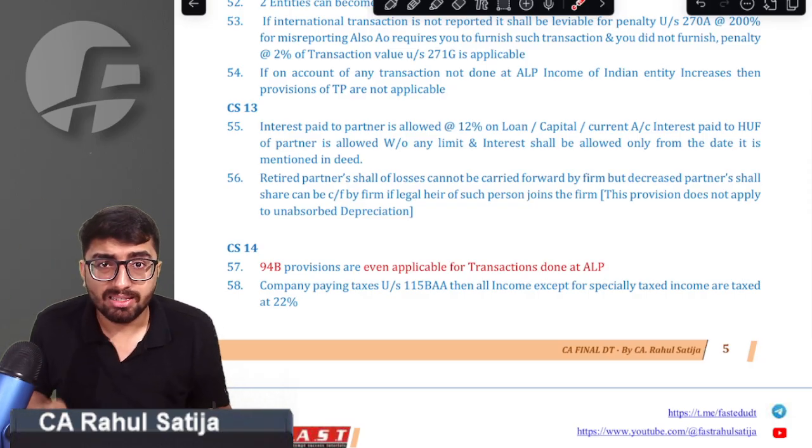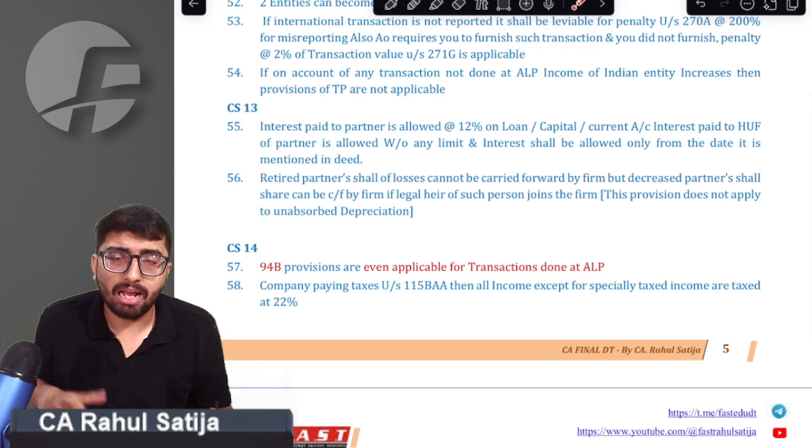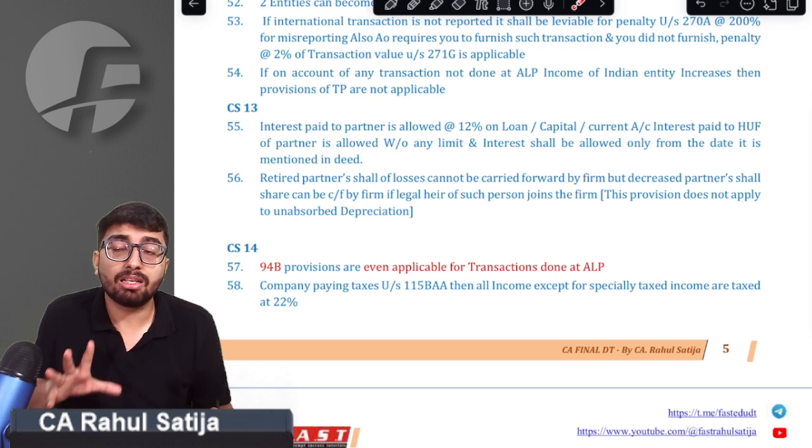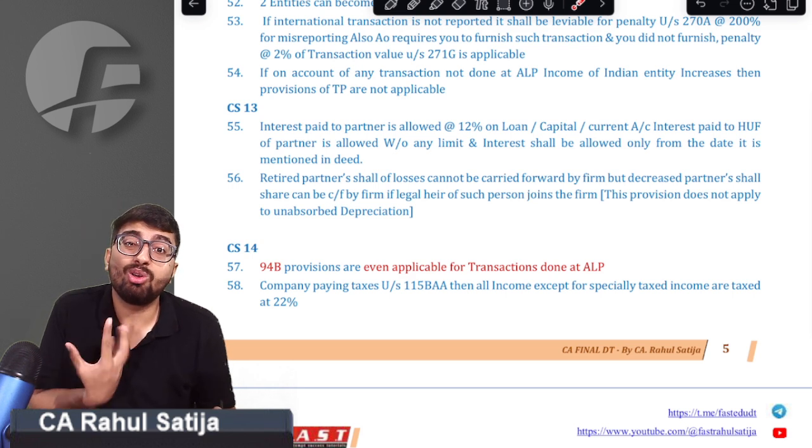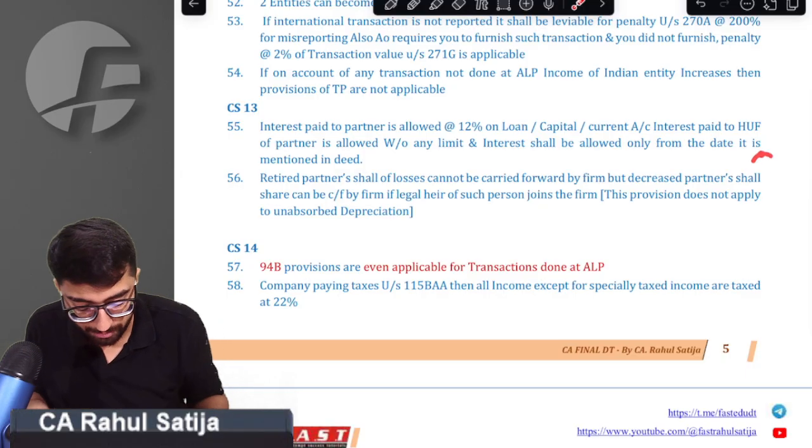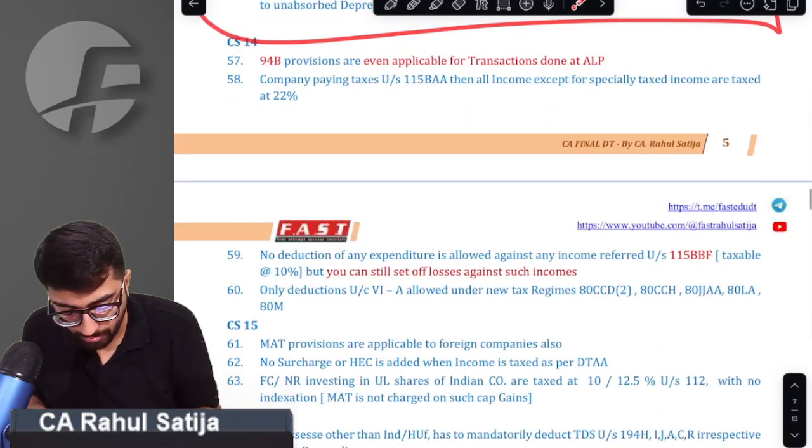Another important thing, sir, if there happens to be retirement or death, these carry forward provisions would only apply to losses. They would not apply to unabsorbed depreciation. Sir, we got that point.